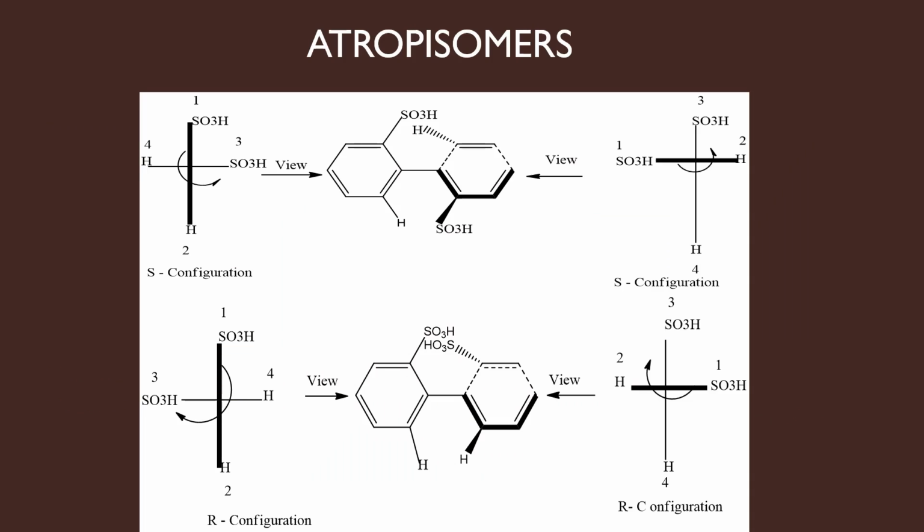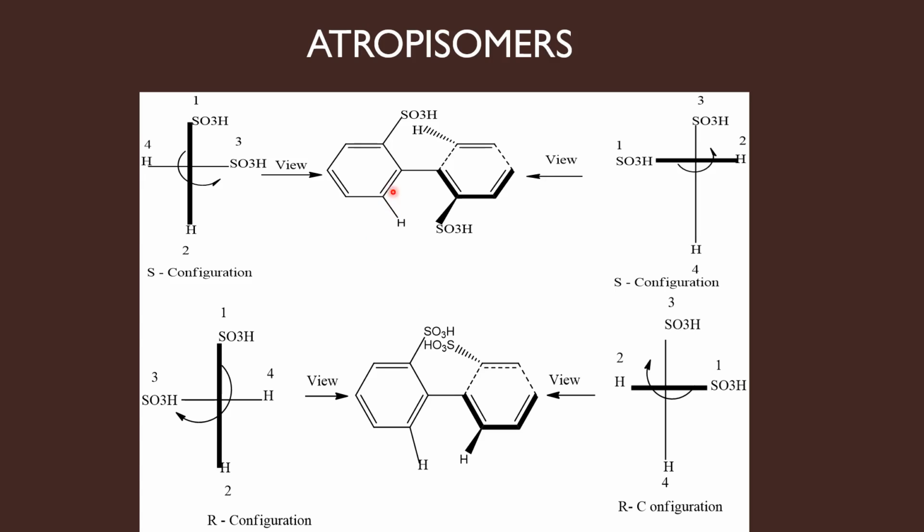Here I have taken two biphenyls, which are enantiomers. These are not interconvertible due to the restricted rotation about this carbon-carbon single bond. Because of the presence of the bulky group in the ortho position, the rotation about this pivotal bond is prevented. Hence these enantiomers are not interconvertible, and these are examples of atropisomers.